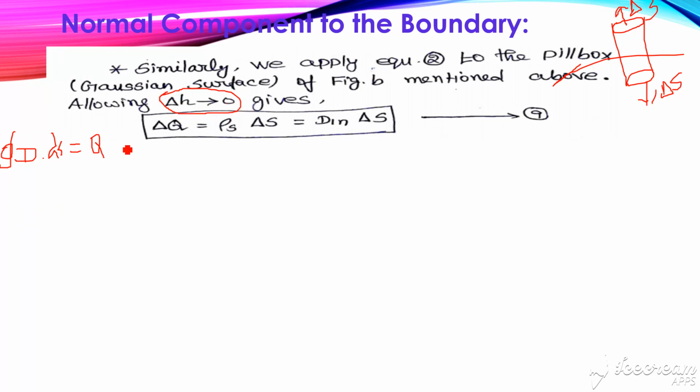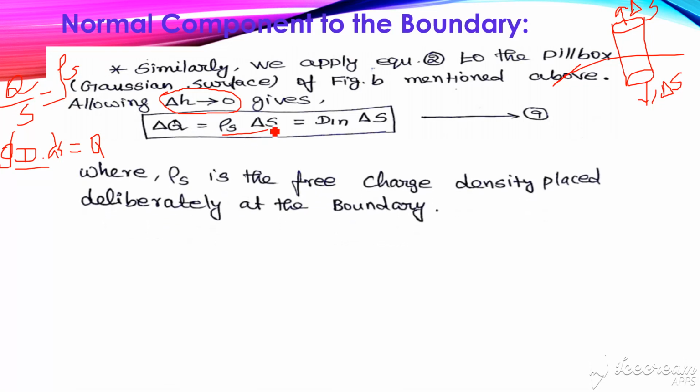Q can be written as D1n, the normal component, multiplied by del S, and Q per area is nothing but the surface charge density rho S. So we can write del Q is equal to rho S into del S. This is equation number 9, where rho S is the free charge density placed deliberately at the boundary.